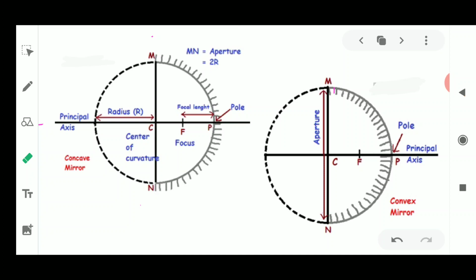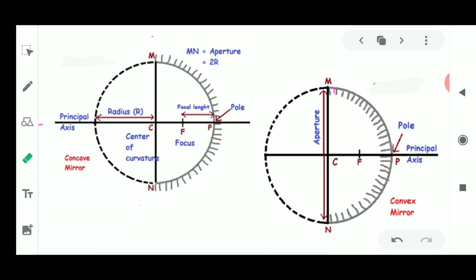Some more uses of the concave and the convex mirror could also be found from your side. I think you all should find some other uses of the concave and the convex mirror. I think you have studied this in the lower classes also, but still I feel you all should know what the various uses of these concave and convex mirrors are.